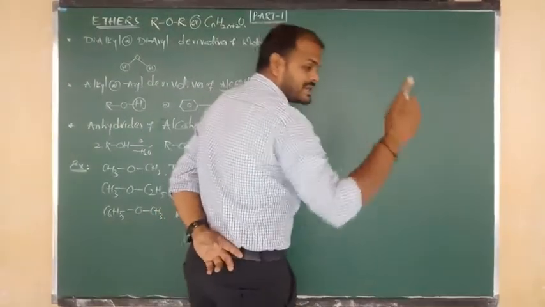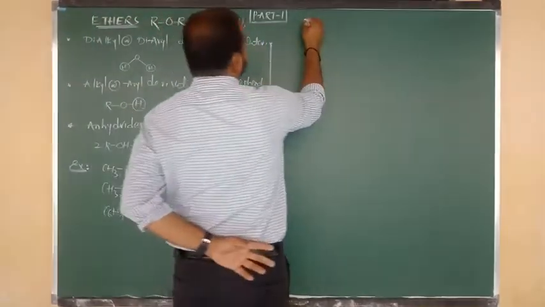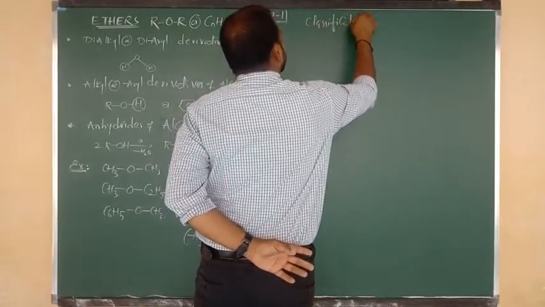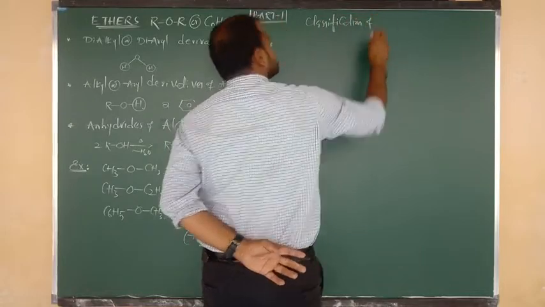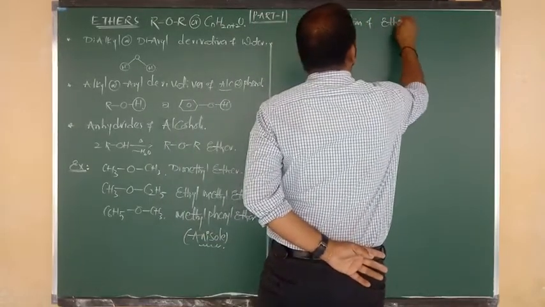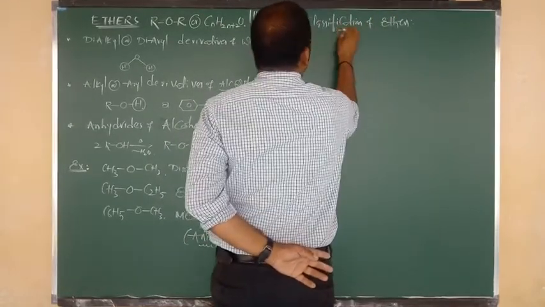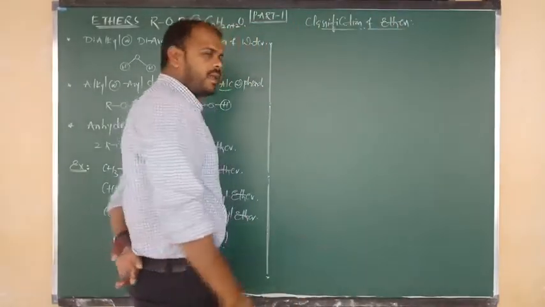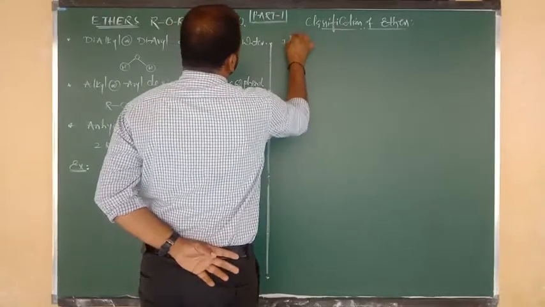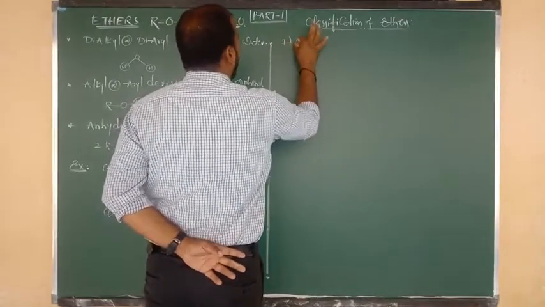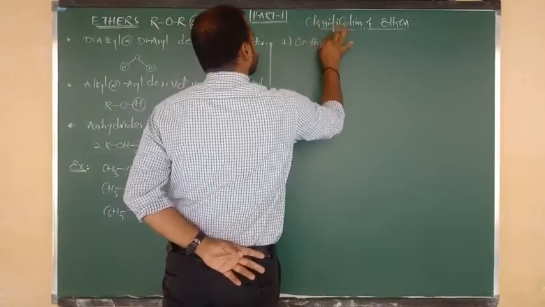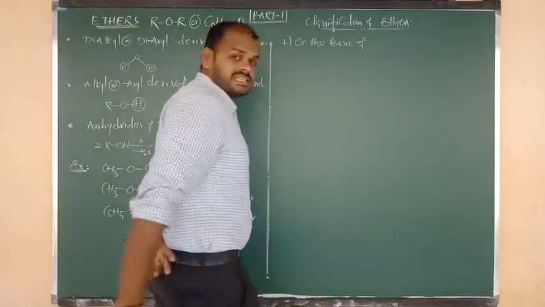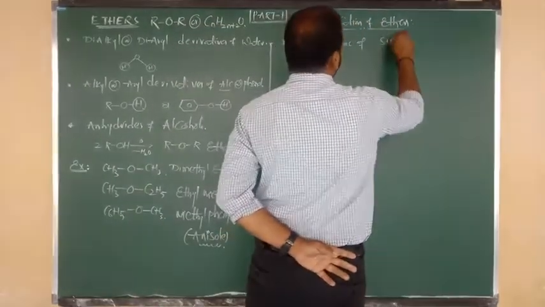Now I am going to discuss the classification of ethers. So actually, ethers are mainly classified into 2 types. Number one category is on the basis of symmetry.